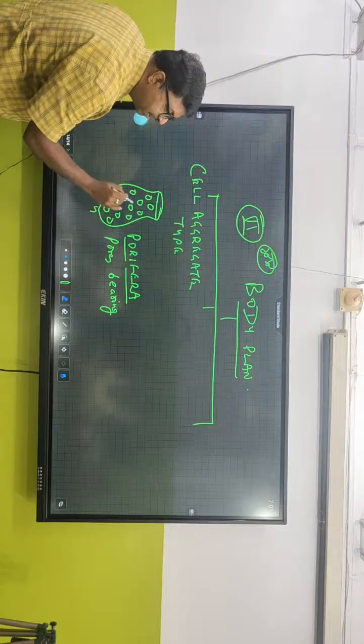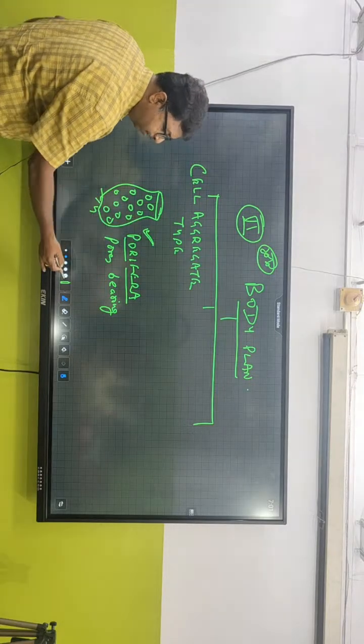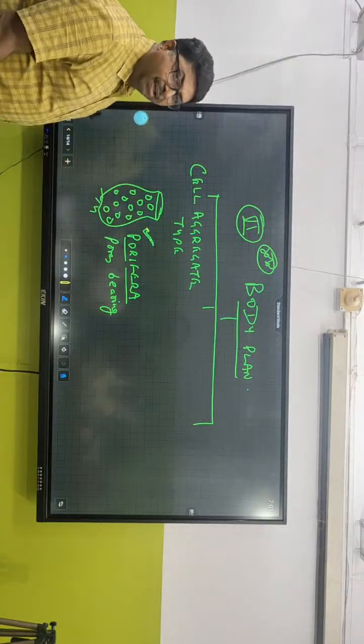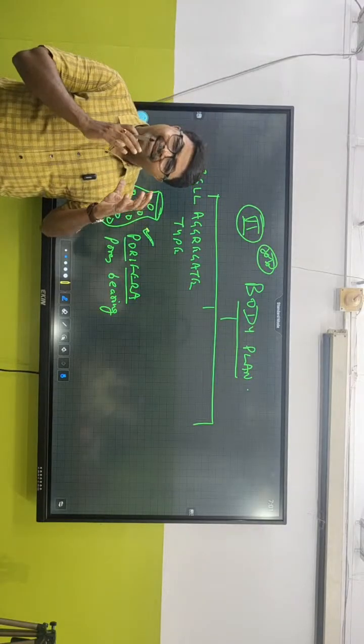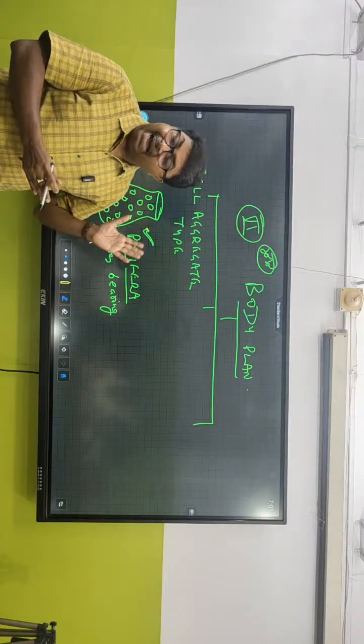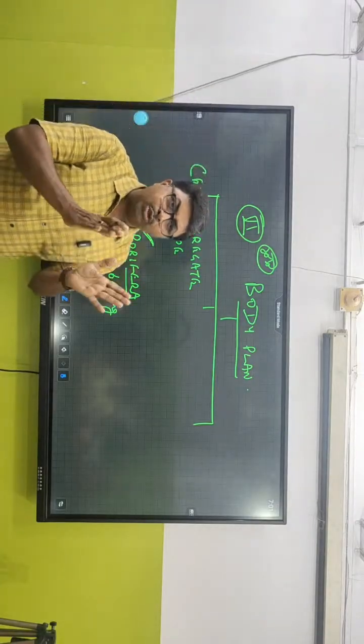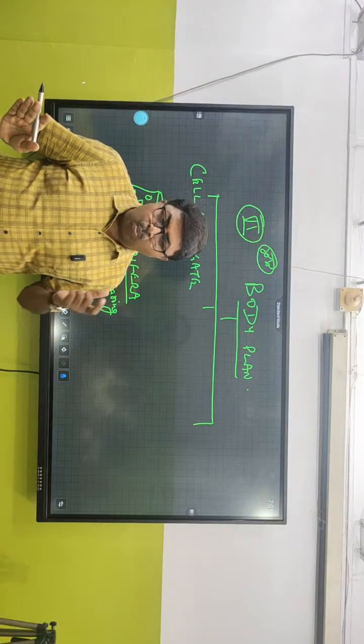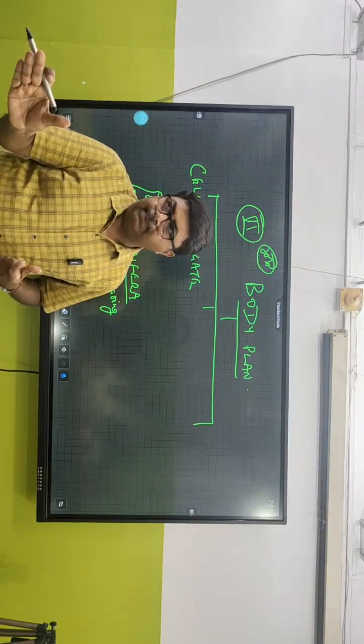Now, in Porifera, how are they special, and why should we remember them? Because they are an aggregation of cells. They don't show tissue level, they show cellular level of organization. They are multicellular organisms, but one cell never interacts with another.